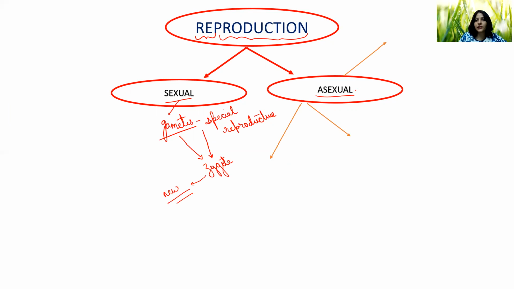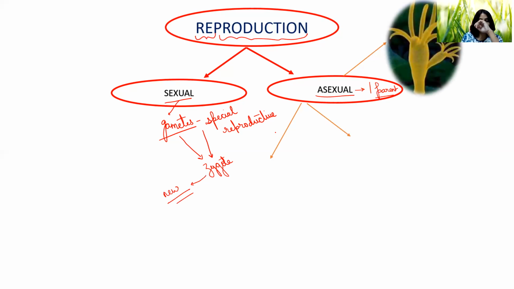Asexual mode of reproduction is the one in which only one parent is involved. A single bacterial cell is dividing to form two daughter cells. So only one parent is involved. There is no gamete formation. There is no zygote formation. That is asexual mode of reproduction. Okay, now if we see, you remember this is a hydra. Hydra reproduces by budding. One hydra is giving rise to a daughter hydra, so one parent is involved, so that is an asexual mode of reproduction.